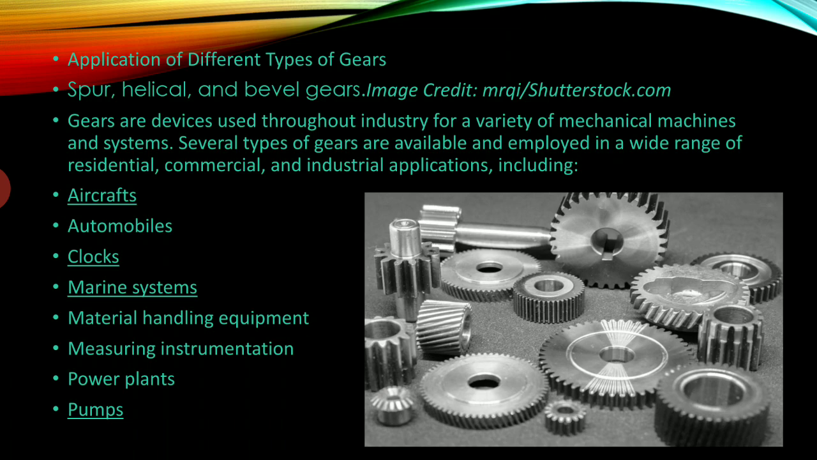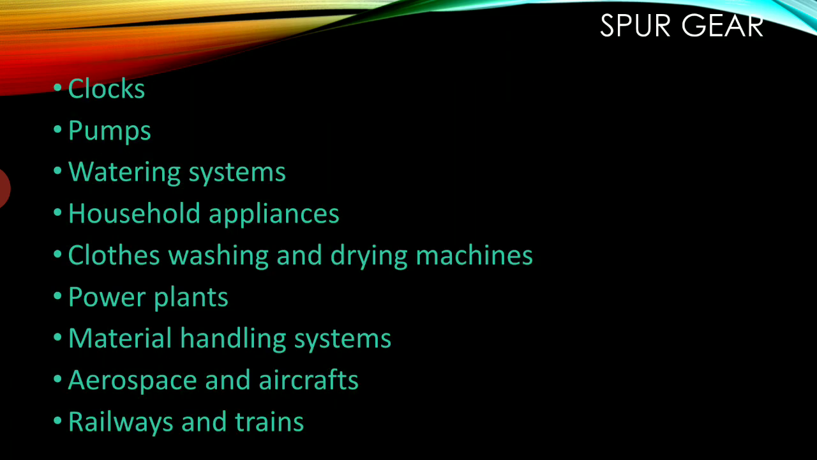Several types of gears are available and employed in a wide range of residential, commercial and industrial applications including aircraft, automobile, clocks, marine systems, material handling equipment, measuring instruments, power plants, pumps. Spur gears are used in clocks, pumps, watering systems, household appliances, cloth washing and drying machines, power plants, material handling systems, aerospace and aircraft, railways and trains.